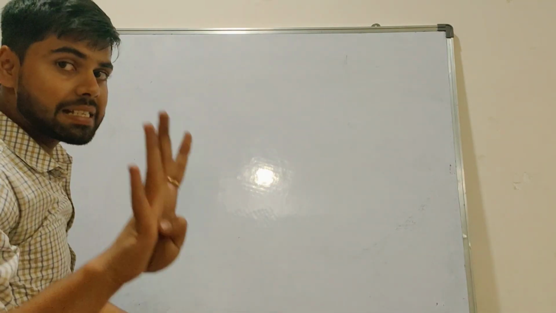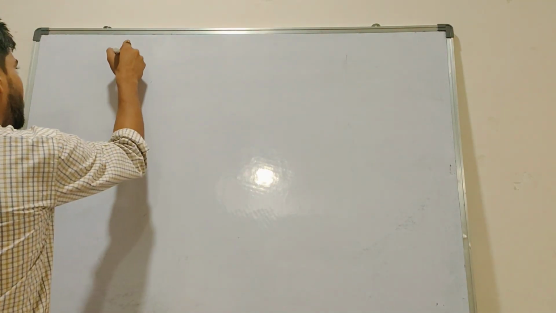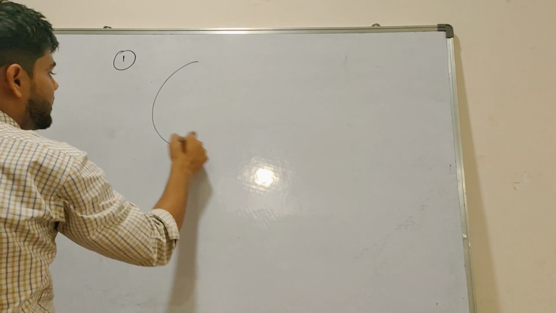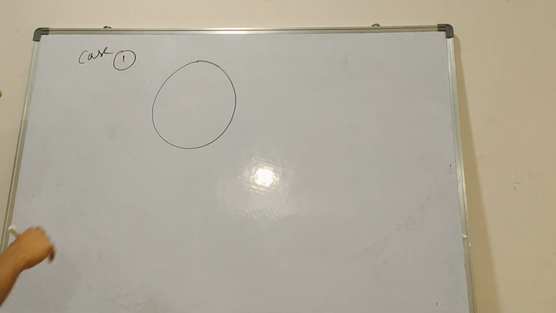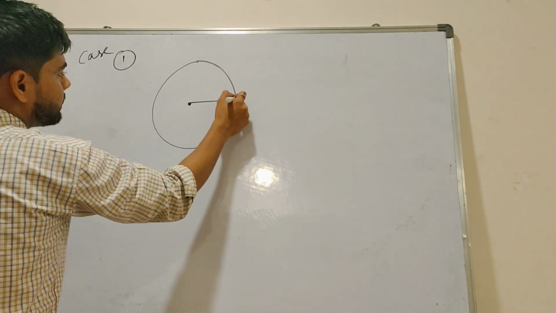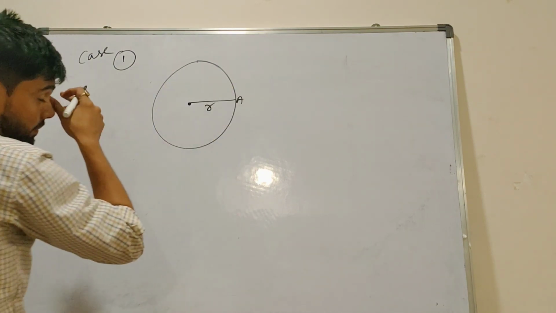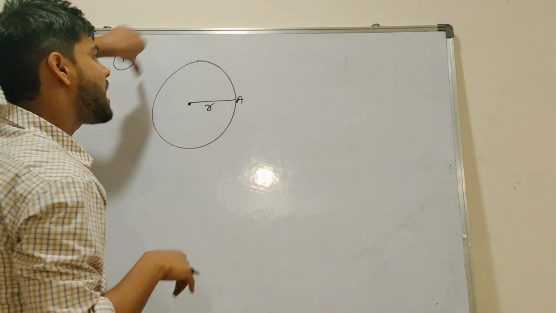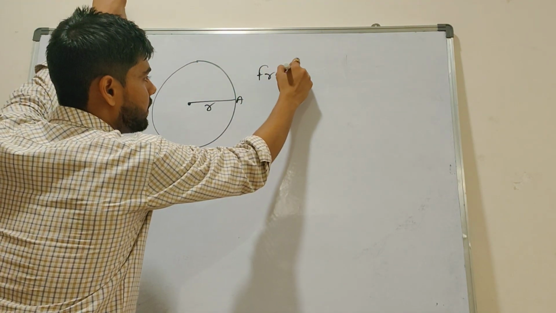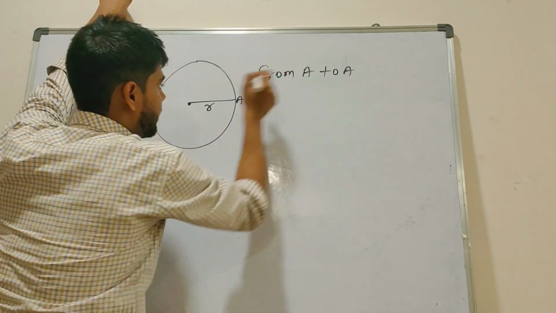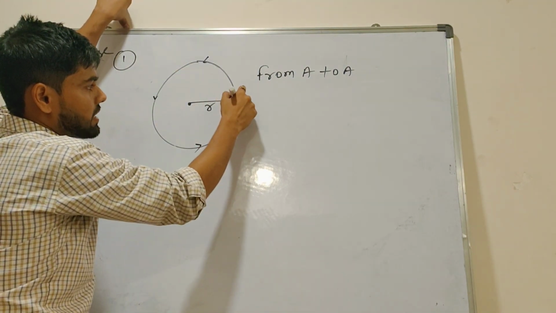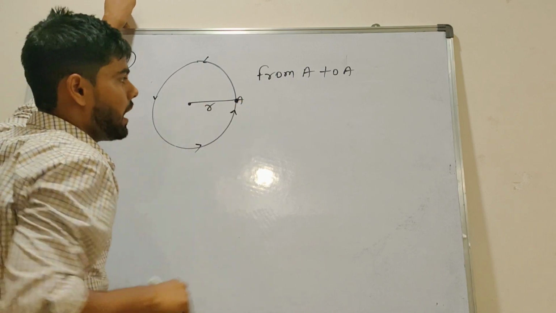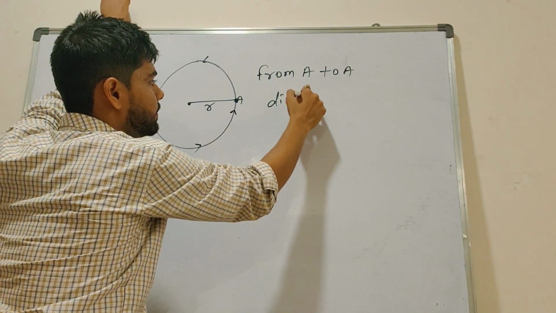Beta, we have 4 cases here. Circular path. This is a circular path. Case number 1, understand first. Case 1: the circular path has radius R, point A. The object started from A and again came back to A. I asked you distance.